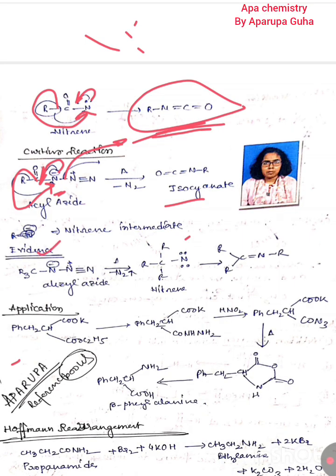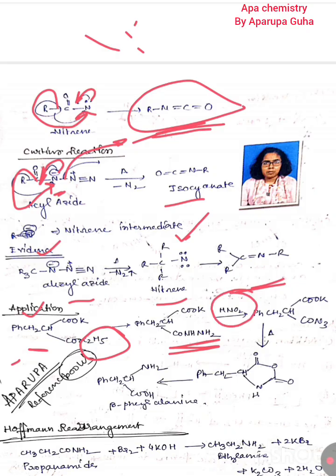Next one, evidence. What is the evidence? Alkyl azide. Nitrene must be produced first, and then isocyanate can be produced. Application, this type of compound can be used. There this C2H5 converts into CONH and H2, and then there must be nitrous acid. What is used as the reagent in that? This is homework for you.